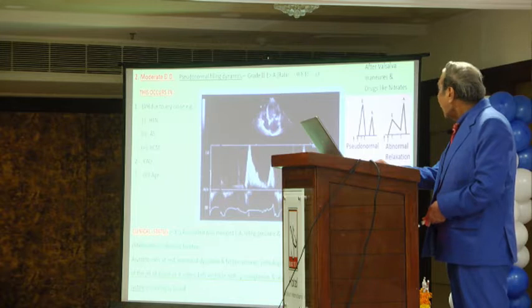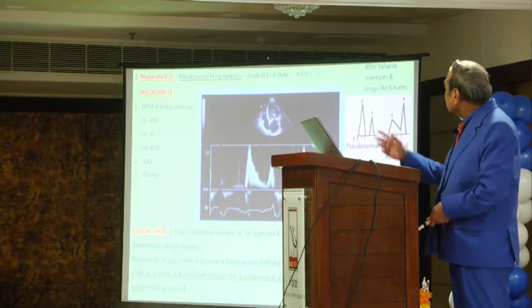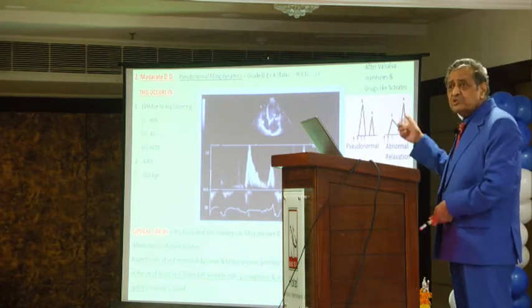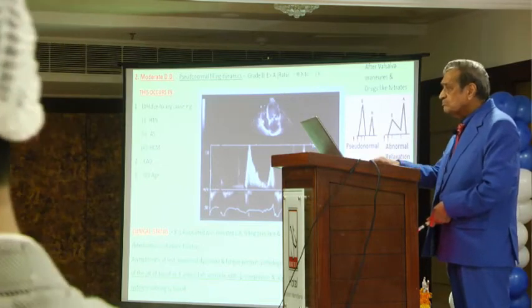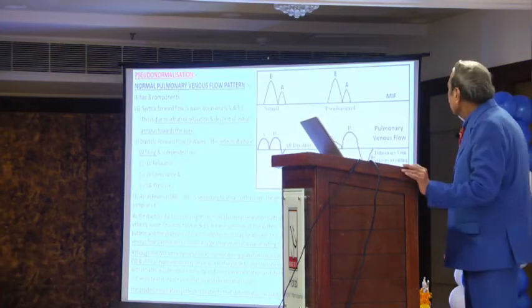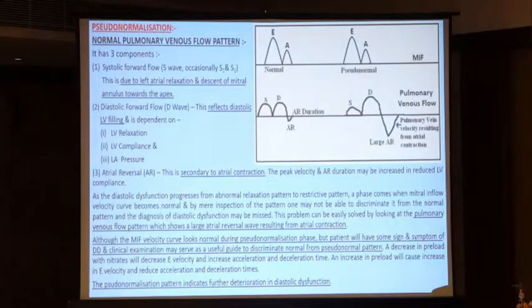Now we are going to see how it is pseudo-normal, because it isn't normal. But this is pseudo-normal. I will show you. To find out whether it is pseudo-normal or normal, we have to go for the pulmonary venous flow. This is the same as earlier, which I have seen, mitral annular velocities, E and A. This is the pulmonary venous curve. Now what happens in this?